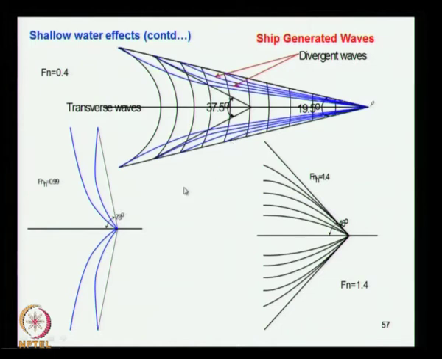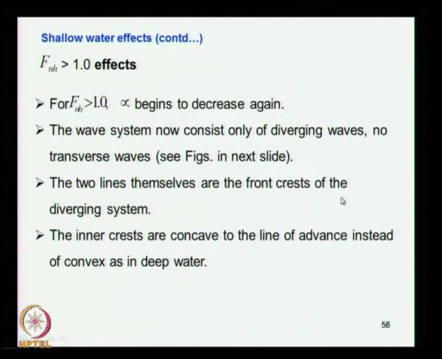When Froude number goes up, just near Froude number 1, you have only one transverse wave that takes the whole energy, and when it crosses 1.1, you do not have the transverse waves, only the divergent waves are present. So that is a characteristic difference of the wave pattern when the speed changes in shallow water.